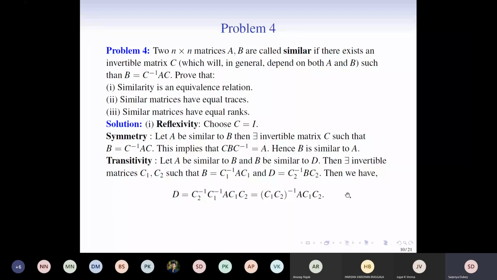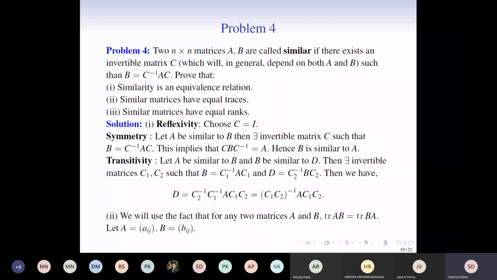Therefore, transitivity holds, right? Next, we need to show that similar matrices have equal trace. All right, so here, very first, we need to use the fact that trace of A times B is equal to trace of B times A. So let us prove this fact first. Let capital A be the matrix denoted by the entries a_ij, and capital B the matrix denoted by entries small b_ij's.